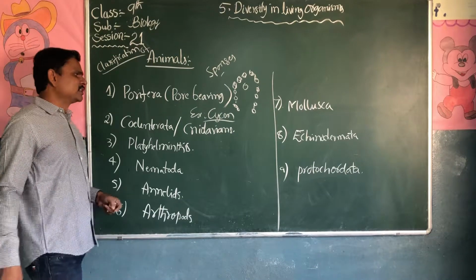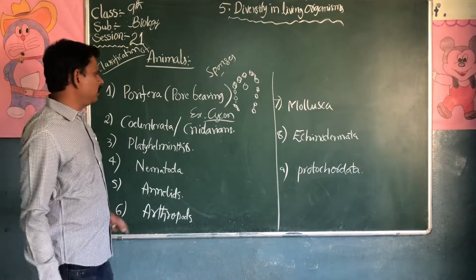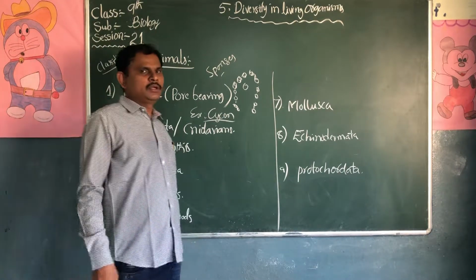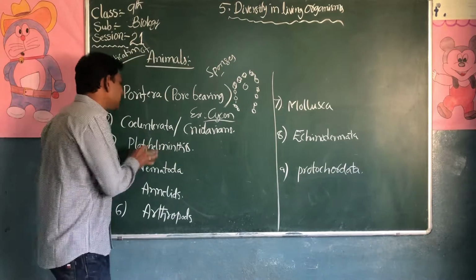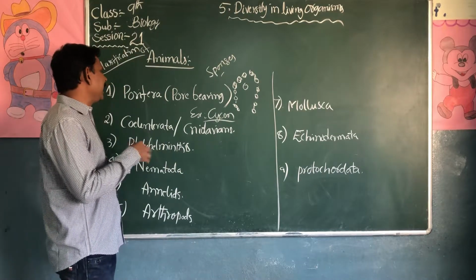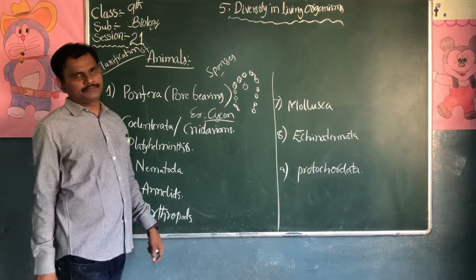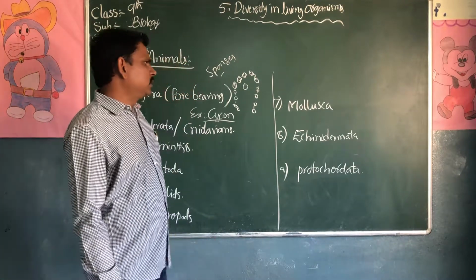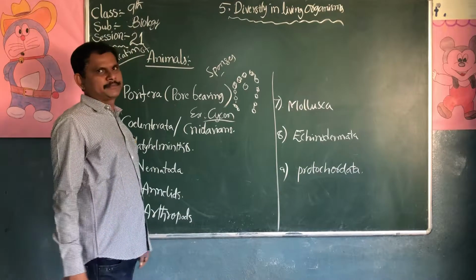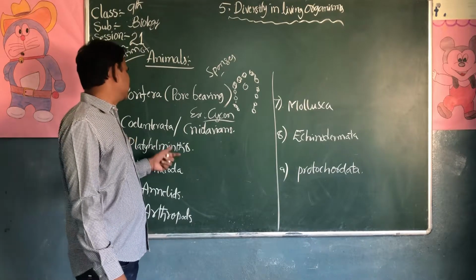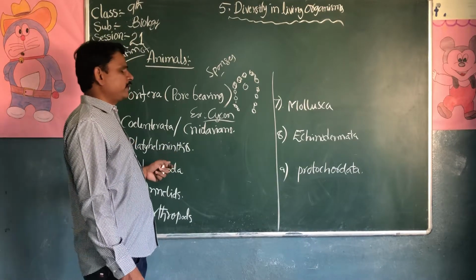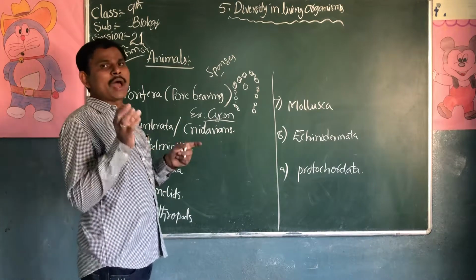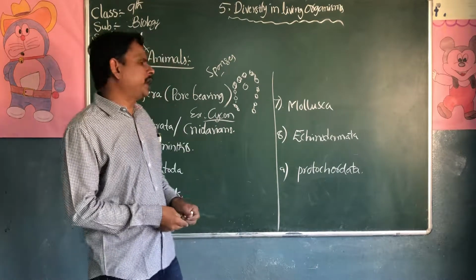Next one is Coelenterata or Cnidarians. The body of the Coelenterata or Cnidarians is better developed than the Porifera. They are aquatic animals. We can see a blind sac-like gastrovascular cavity in their body.